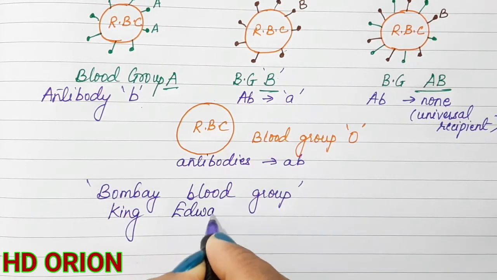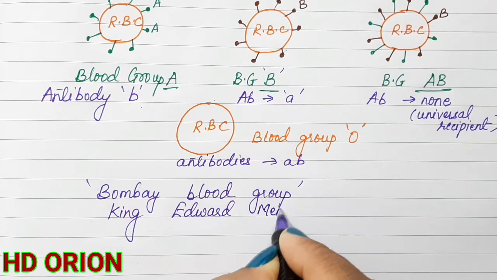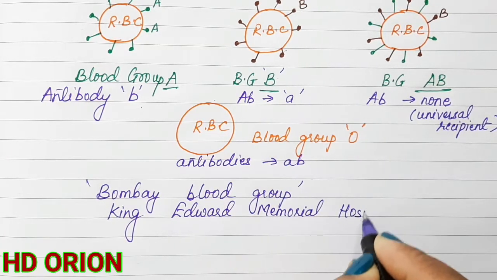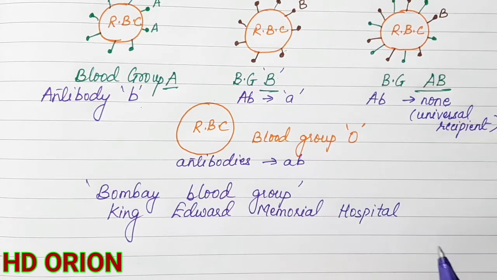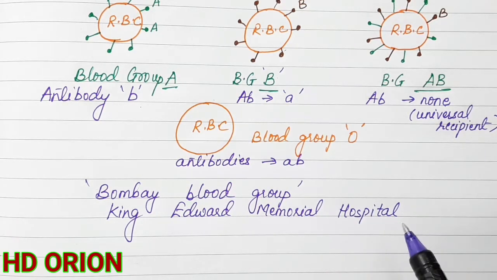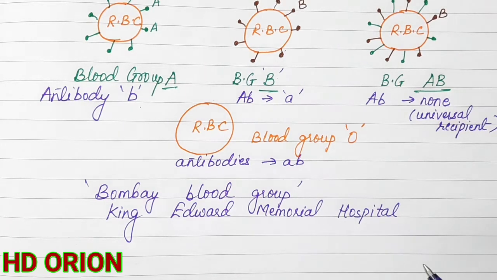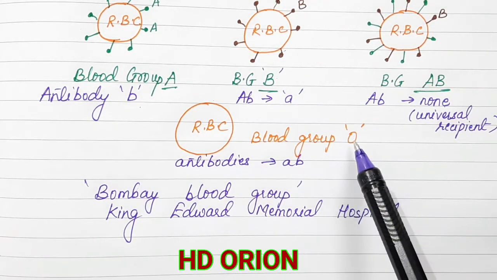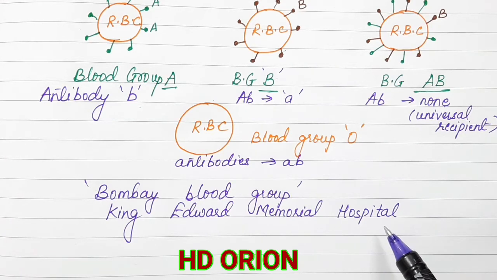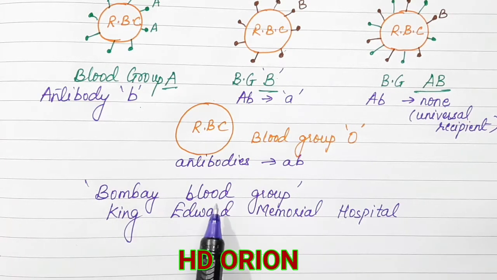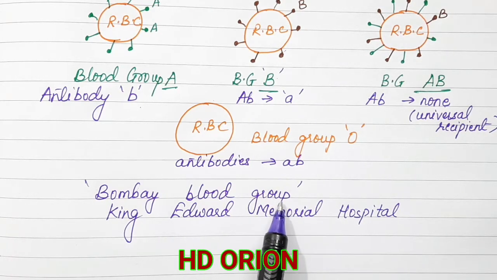King Edward Memorial Hospital, in which a patient was brought and he required the blood, but his blood matched with none of the present blood groups. That means blood group A, blood group B, blood group AB, blood group O was not matching with this type of blood group of the patient, and then it was seen that this is a new type of blood group which is called as Bombay blood group, in which all these antigens were not present.